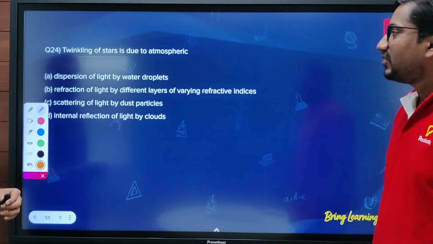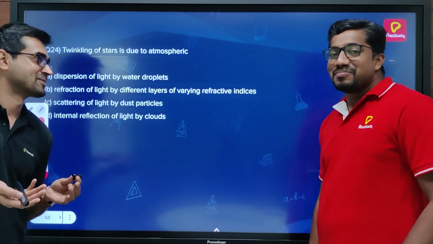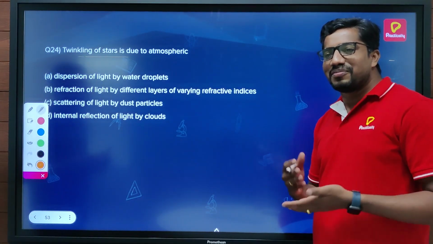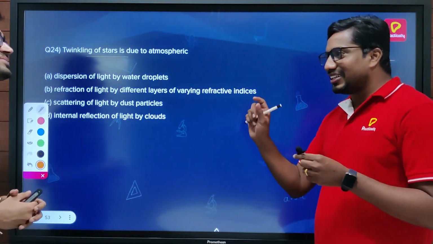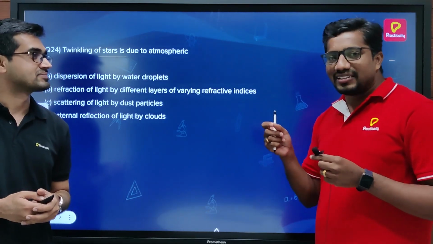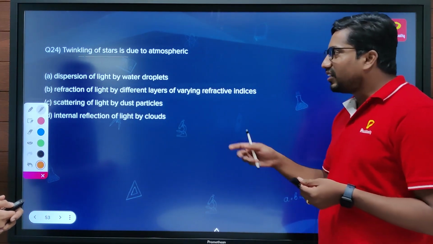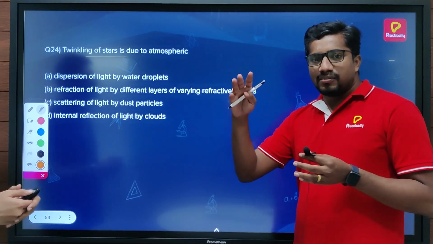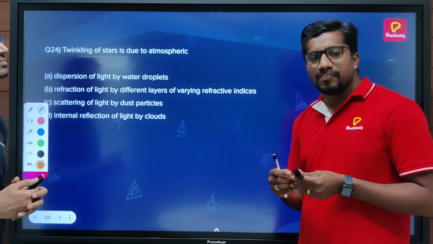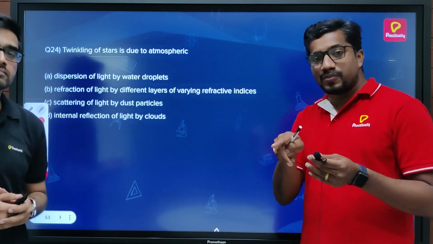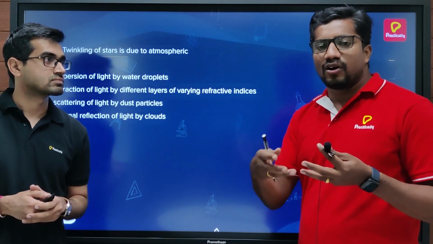Twinkling of stars. I think this is a very simple question. Every NCERT student knows it, correct? Simple and interesting too, right from the beginning, when we used to see stars twinkling in the night sky. The simple phenomenon behind it is atmospheric refraction of light. The refraction happens because the atmosphere layers have different refractive index values. That means the refractive index of the atmosphere is continuously changing due to the presence of certain kinds of molecules.